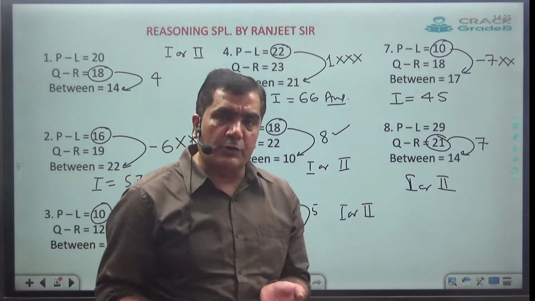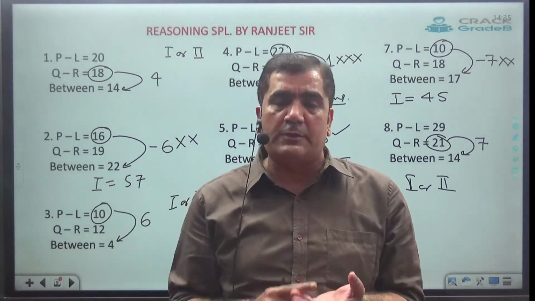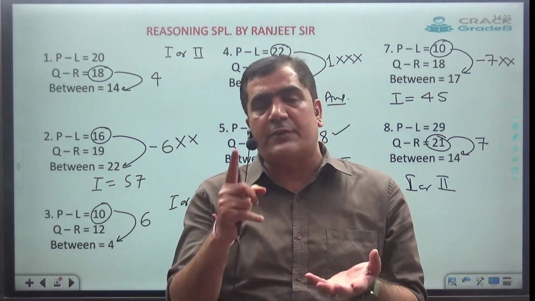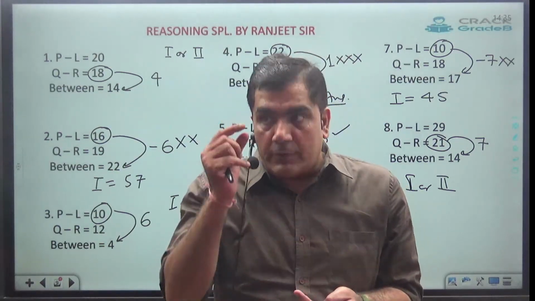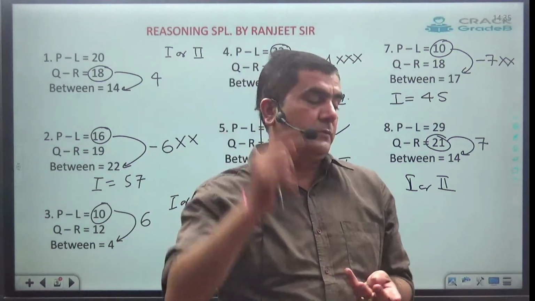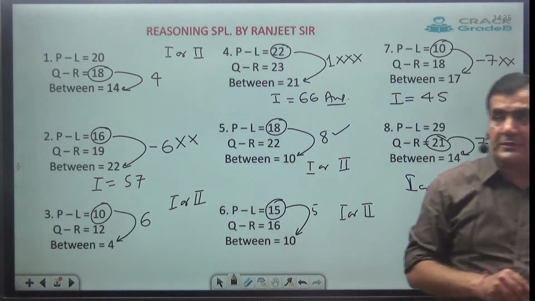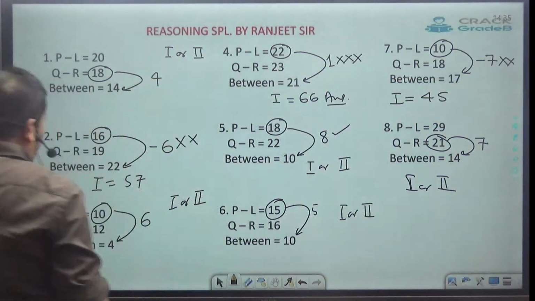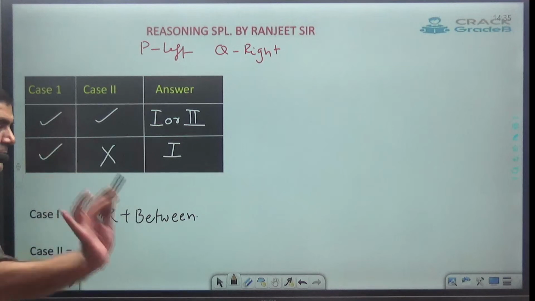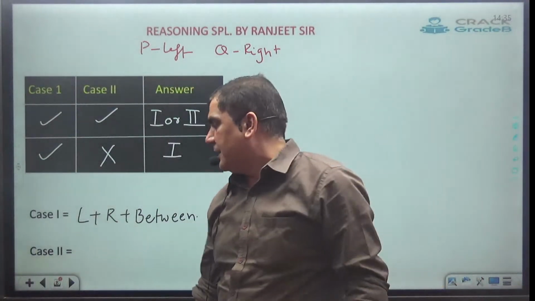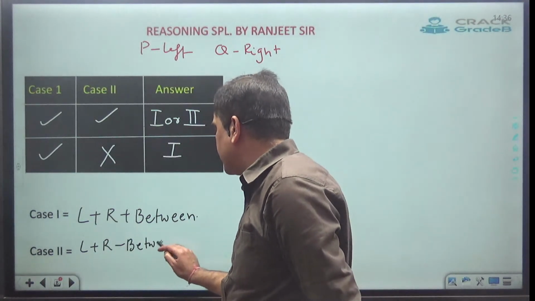So till now what we have understood is how to check whether case 2 is possible or not. Thereafter, if case 2 is not possible, the answer will be case 1, and how to get the answer from case number 1, that we have understood. Okay? Now the only thing left is how to get the answer from case number 2. Yes, Vicky, case 2 is possible. Absolutely correct. So remember, whenever we have to get the answer from case number 2, the simple trick says simply add left plus right, then subtract between, and then subtract 2.